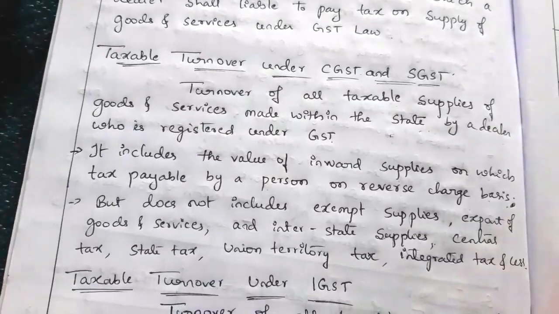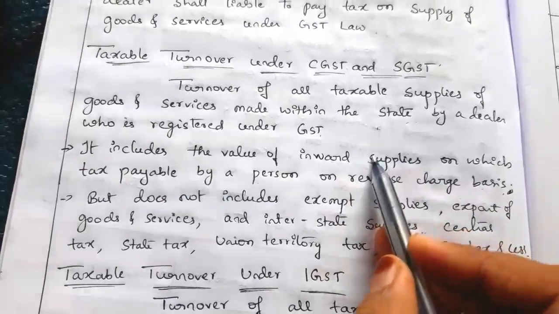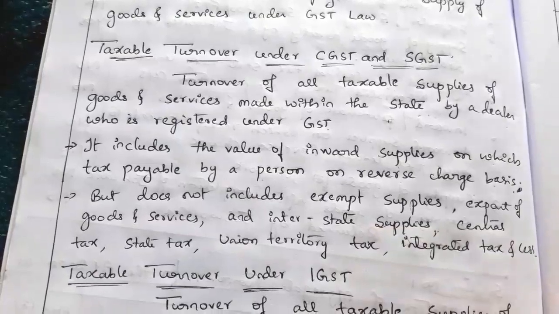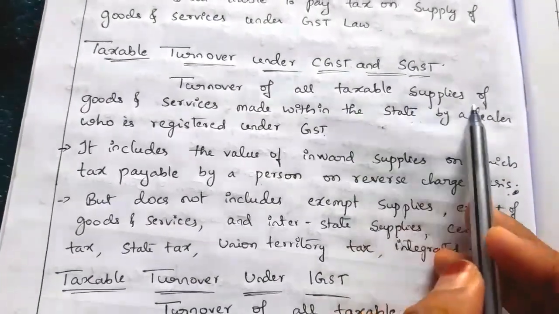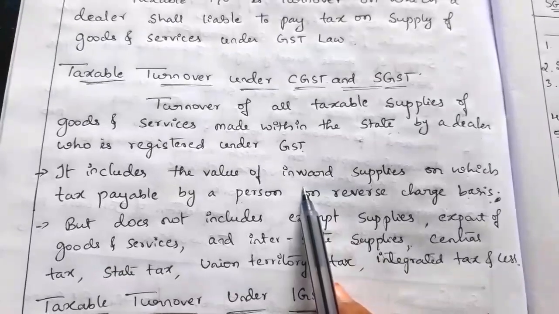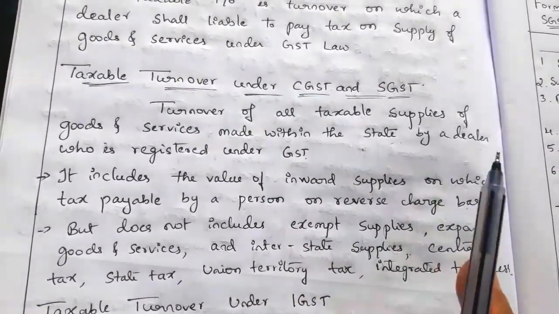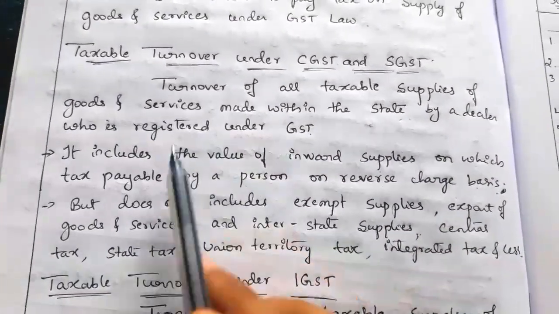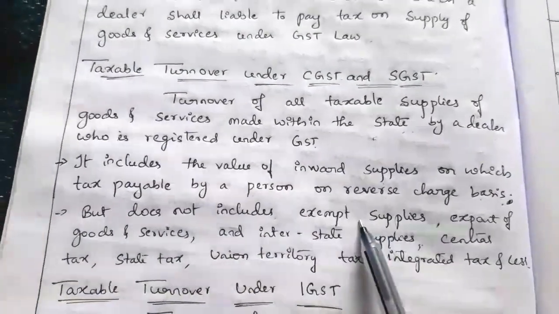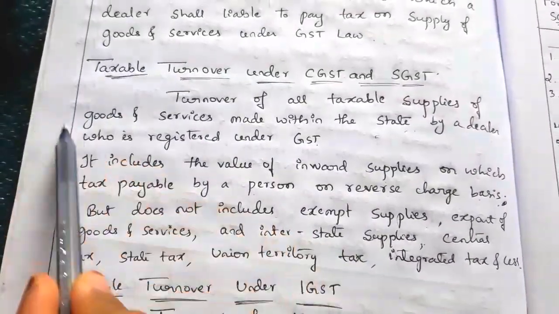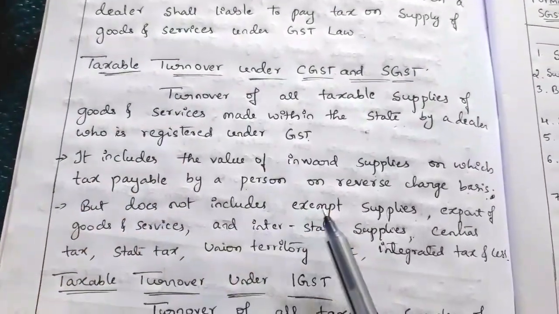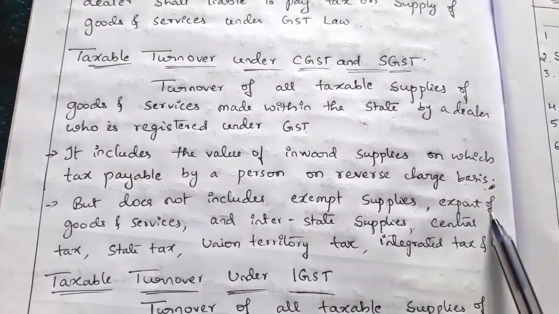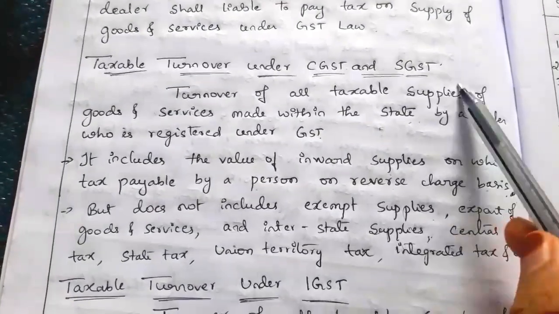If he purchased from an unregistered dealer, then those purchases also we have to include along with the taxable supply. So only this much is important. We have to include all the taxable supplies. Along with that, we have to include the inward supplies if a dealer has purchased goods from an unregistered dealer. This taxable turnover should not include exempt supplies. Here we are taking only the taxable part of sales. This should not include the exempt supplies or any export of goods and services, because exports come under IGST.